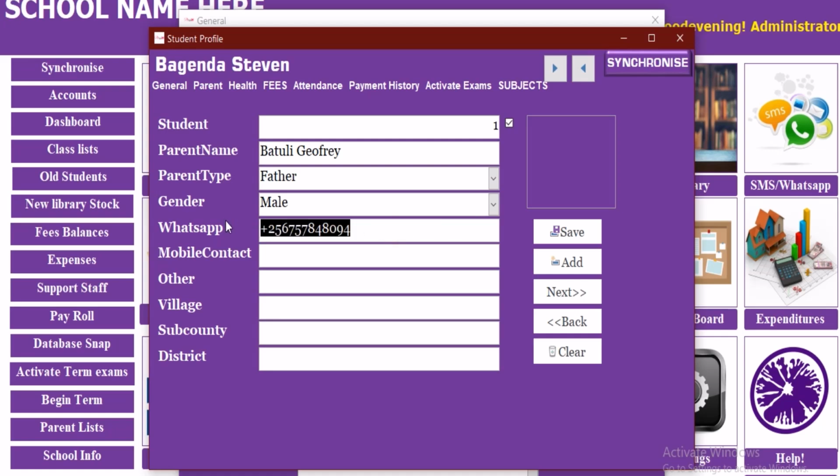I will paste the same number. We go village Chikajo. Sub county is Chengera town council. Then this one is Wakiso district. That is the parent.